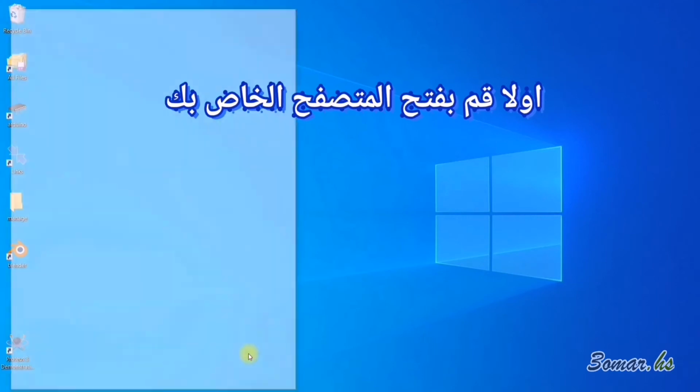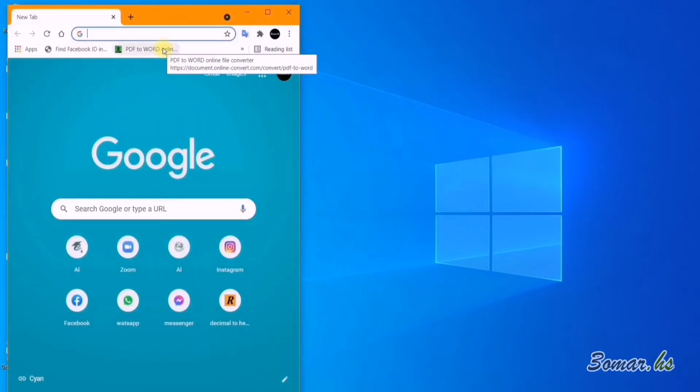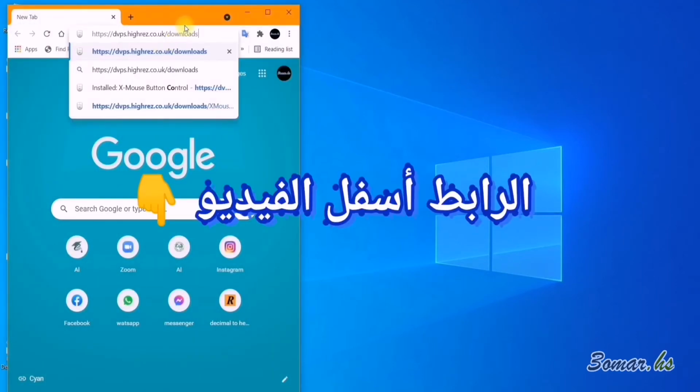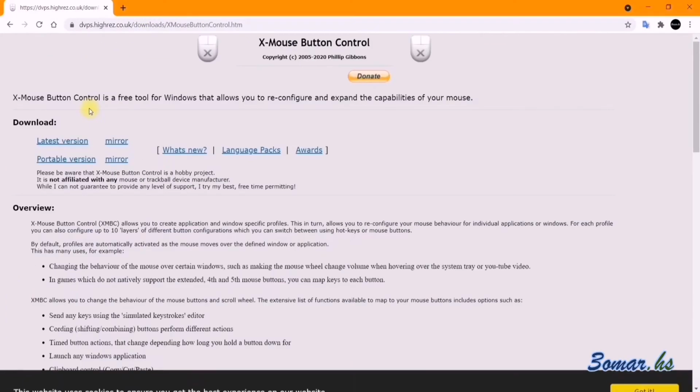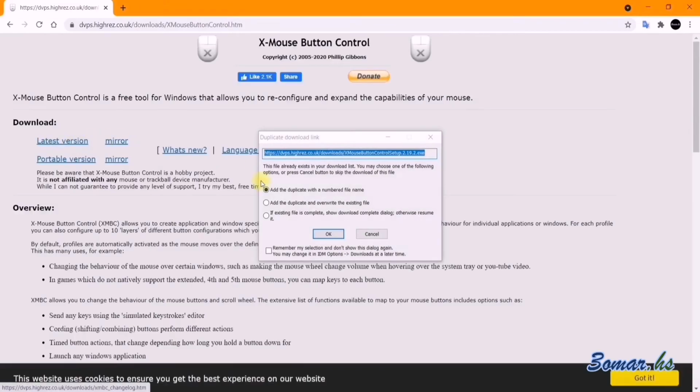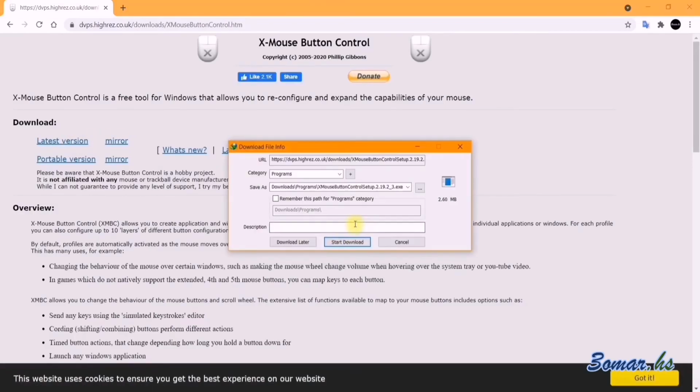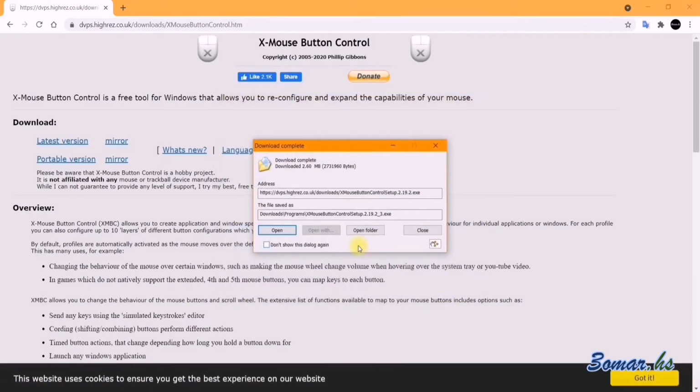First, open your browser. Open the Xmouse download page. You will find its link in the description. Choose the Xmouse control application. Then, at the latest version, download the file. Then open it.